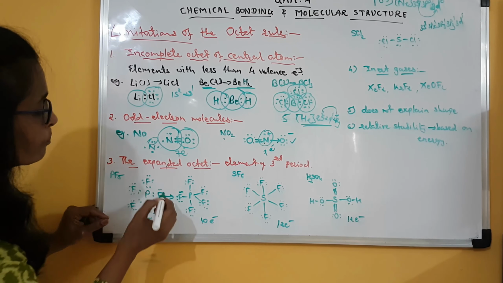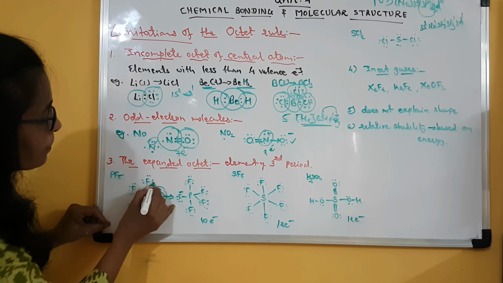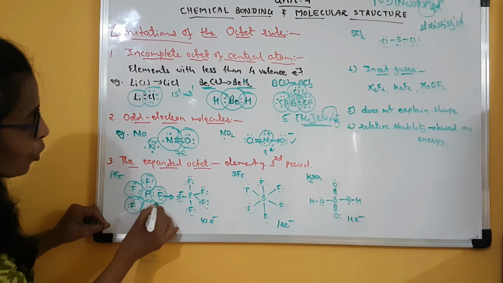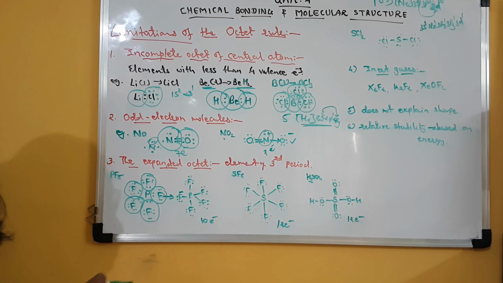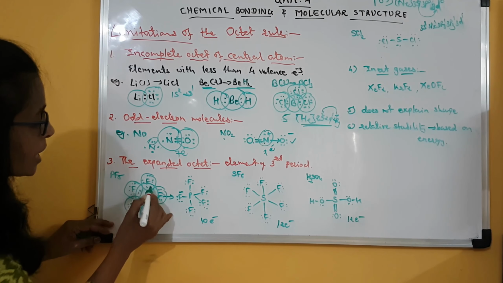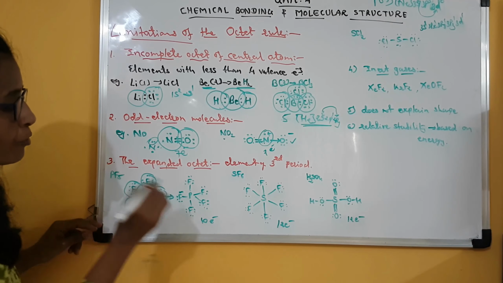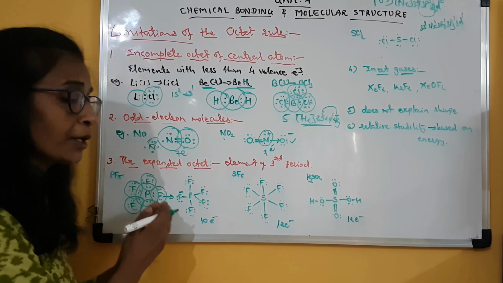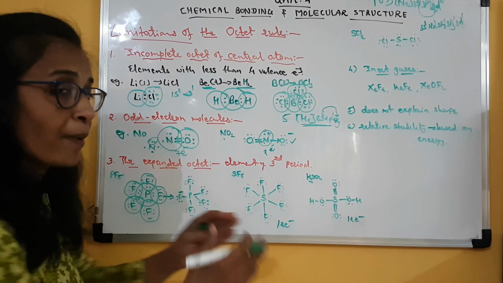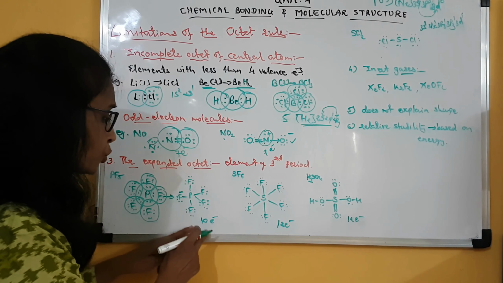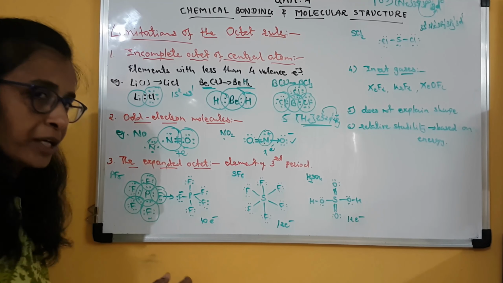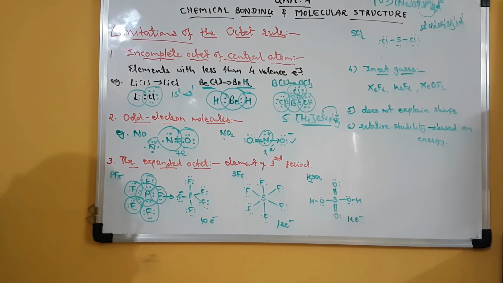While doing so, you can see every fluorine has a complete octet: 7 electrons of its own and the 8th electron it has gained from phosphorus. But if we talk about the central atom, that is phosphorus, there are 10 electrons around phosphorus. So here the octet of phosphorus, that is the central atom, is beyond 8 electrons. So this is called expanded octet. Though there are more than 8 electrons around the central atom, PF5 or PCl5 are stable molecules.